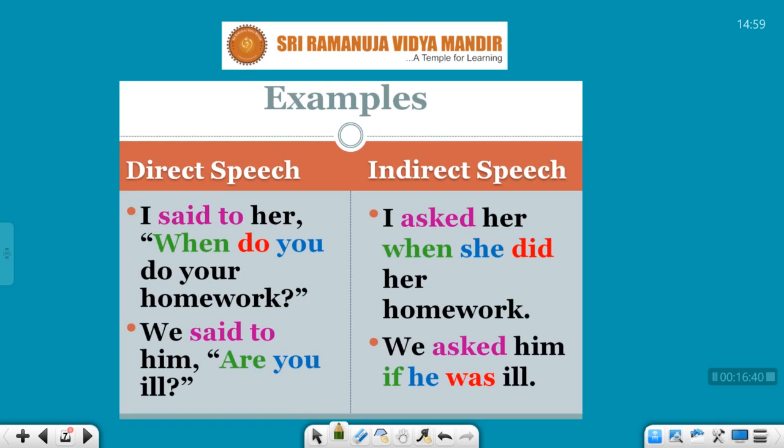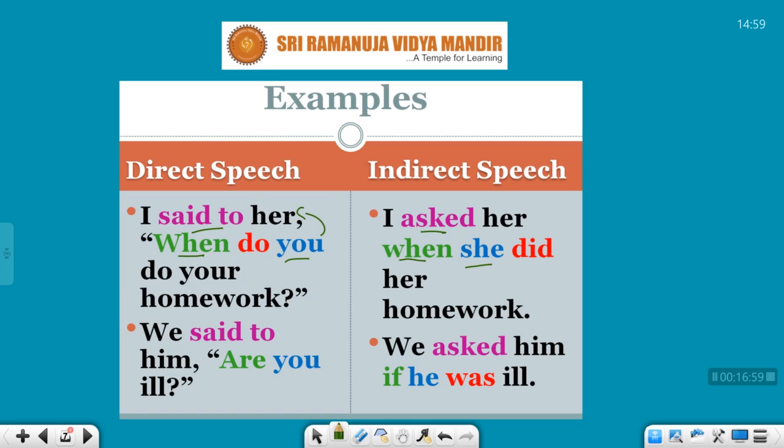Here we have few examples. I said to her, when do you do your homework? I asked her when she did her homework. So WH questions again will be WH questions. Said to is going to become asked. You is going to become objective case, and so you have she.